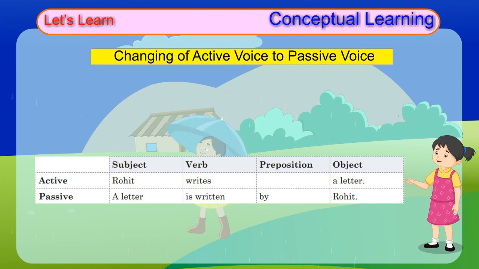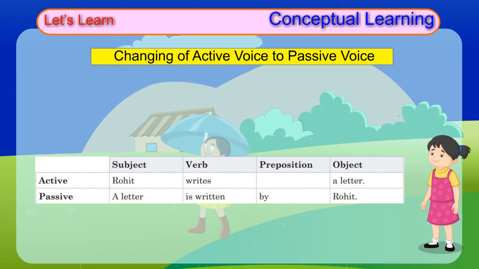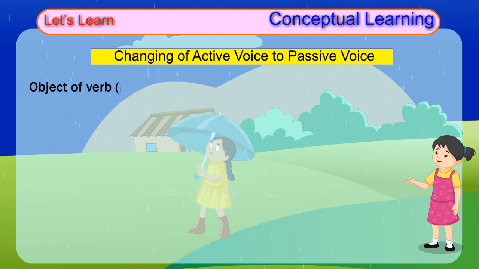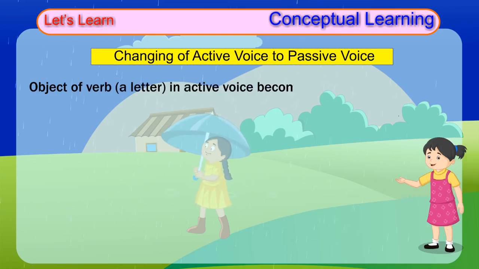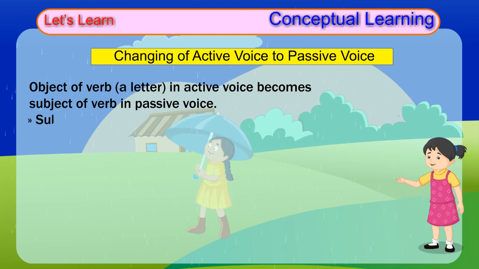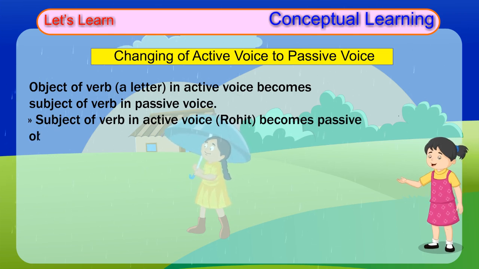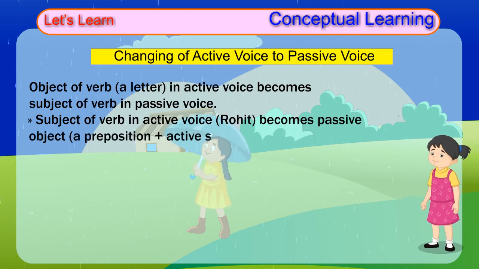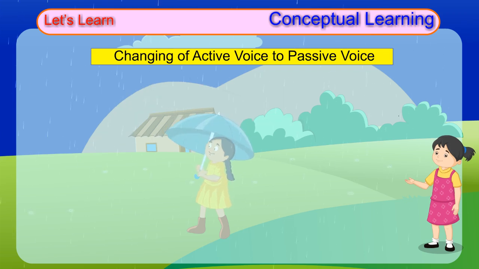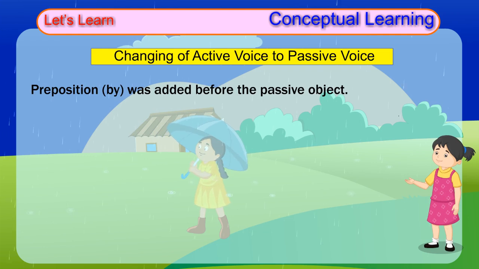Subject, verb, preposition, object. Active: Rohit writes a letter. Passive: A letter is written by Rohit. The object of the verb, a letter, in active voice becomes the subject of the verb in passive voice. The subject of the verb in active voice, Rohit, becomes the passive object, a preposition plus the active subject. The preposition by was added before the passive object.